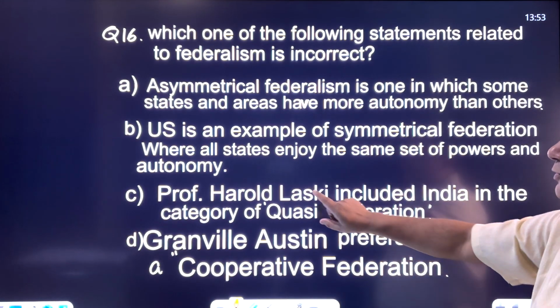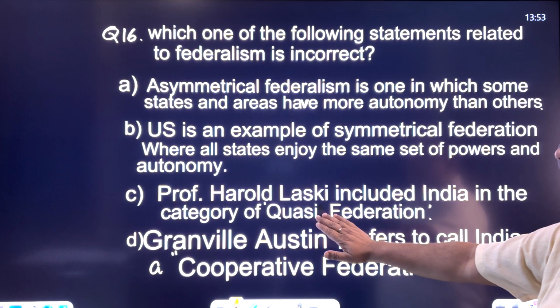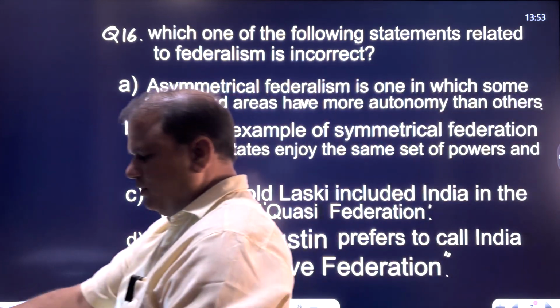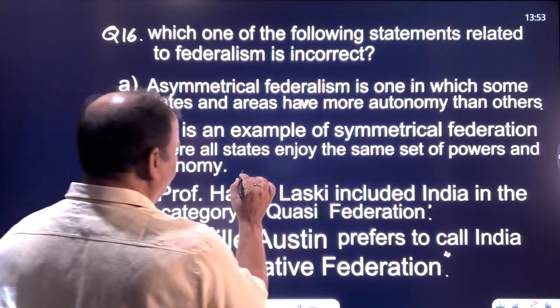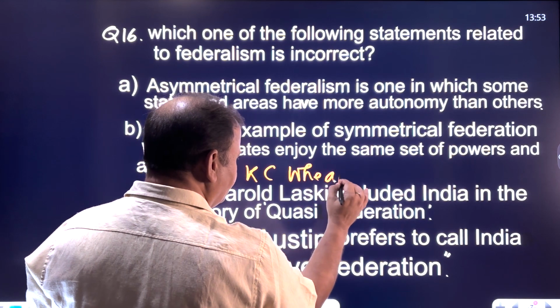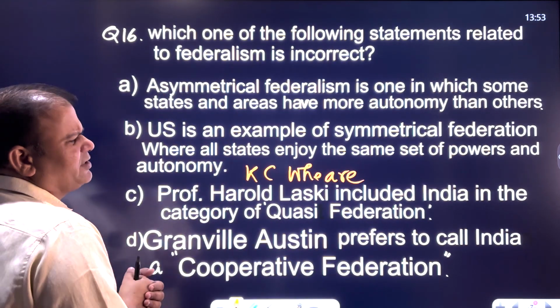Now see, if you talk about which is the incorrect answer, the incorrect answer is C, because it was not Professor Harold Laski who said that India is in the category of quasi-federation, but it was K.C. Wheare who included India in the category of quasi-federation.